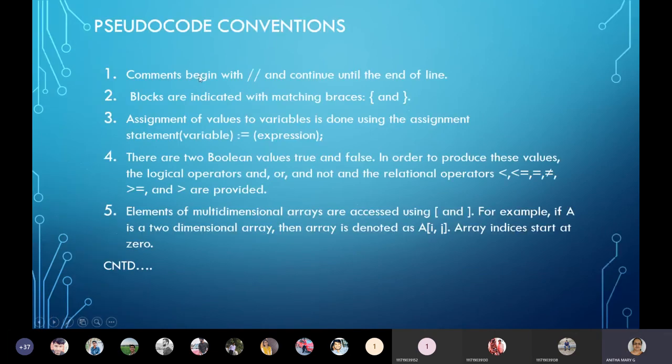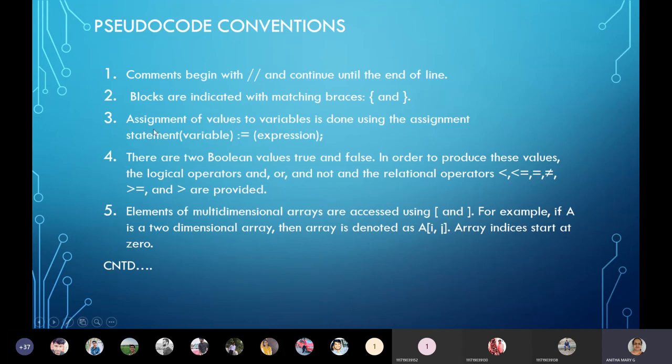Under pseudo conventions, we are going to learn the different conventions we use in writing an algorithm. In an algorithm, if you want to give comments, comments are given with two backward slashes. And if you want to give any block of code in a function or in a loop or whatever, it should be within the flower braces.